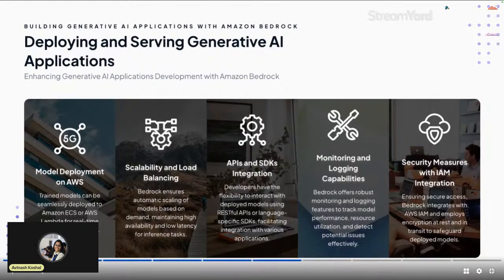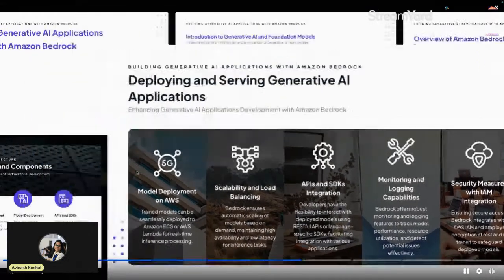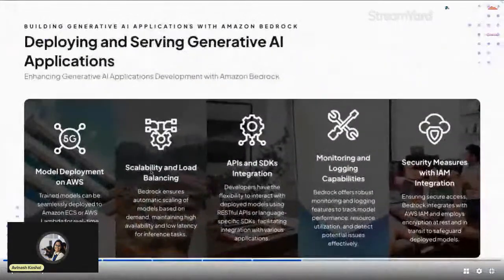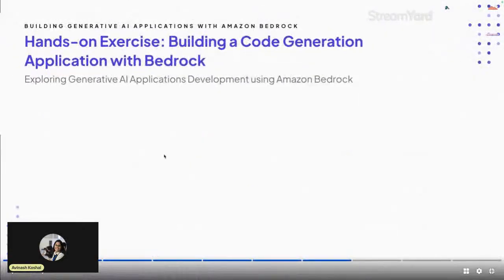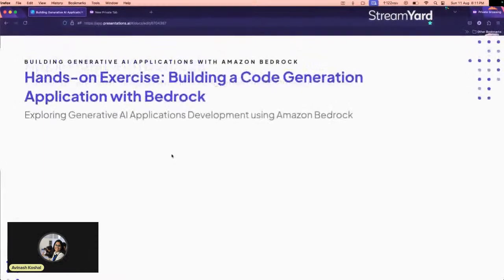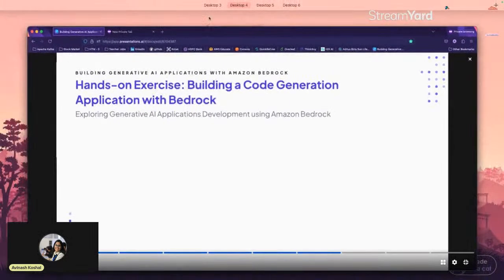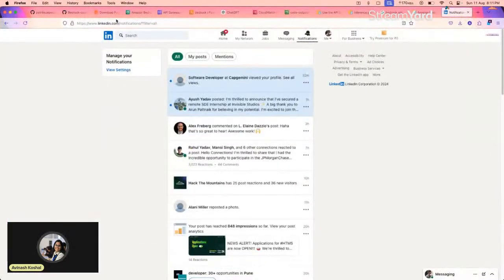Let's not bore you with the theory. We'll directly go to the cool stuff here. We'll do a hands-on on building a code generation application with Bedrock. But before that, I will show you a few other things. I hope you can see my other screen.